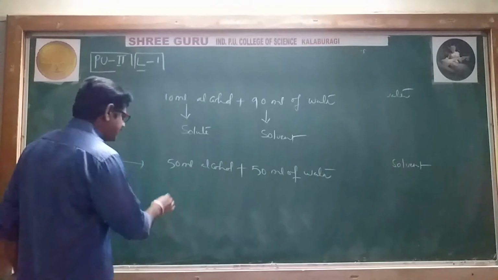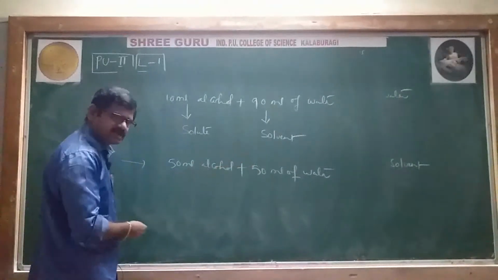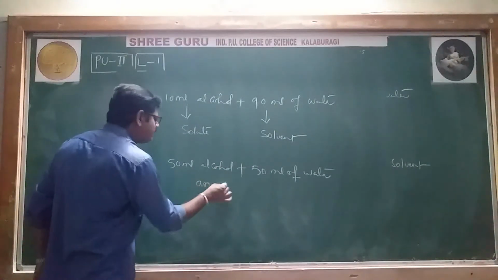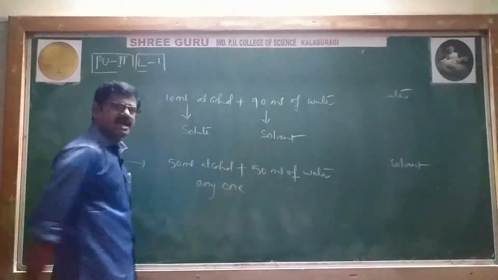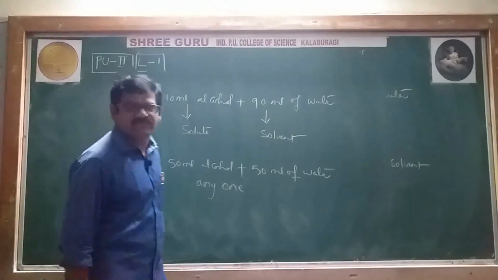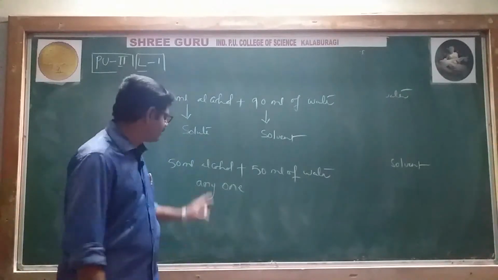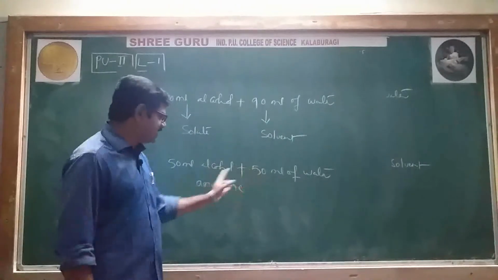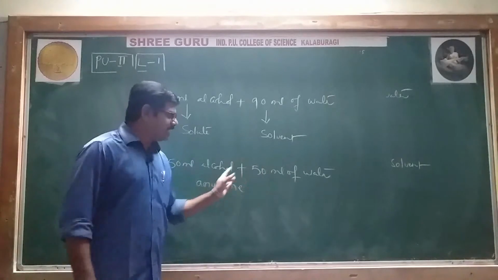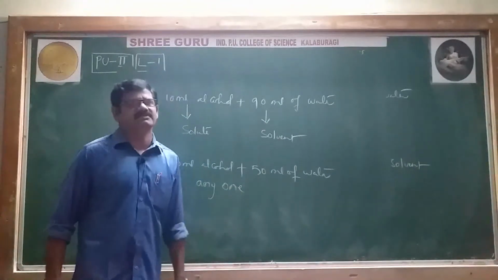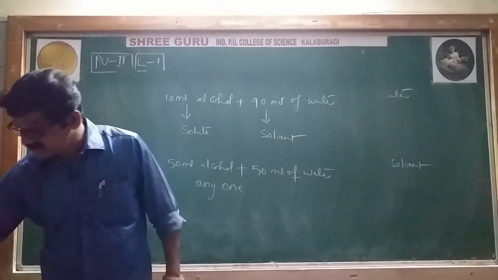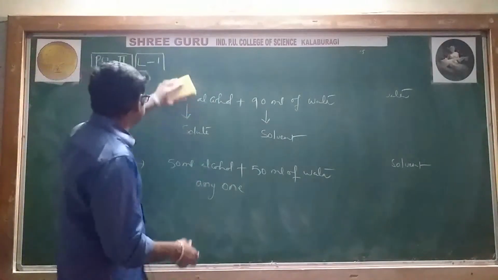In this case, any one can be considered a solute and any one a solvent. No restriction here, 50-50 only. Anyone is considered a solute, anyone a solvent. It doesn't matter. Right. Next, we'll see.